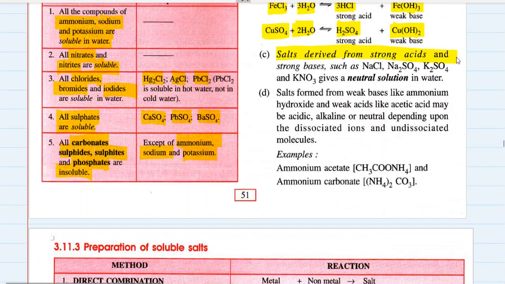Salts derived from strong acids and strong bases, such as sodium chloride, sodium sulfate, potassium nitrate, give a neutral solution in water. So strong acids plus strong bases give neutral salts which form neutral solutions in water.